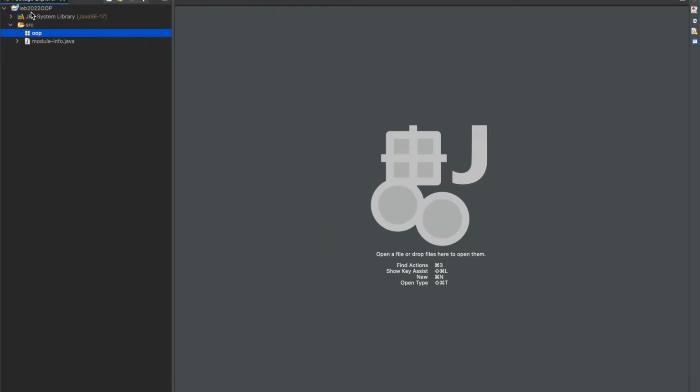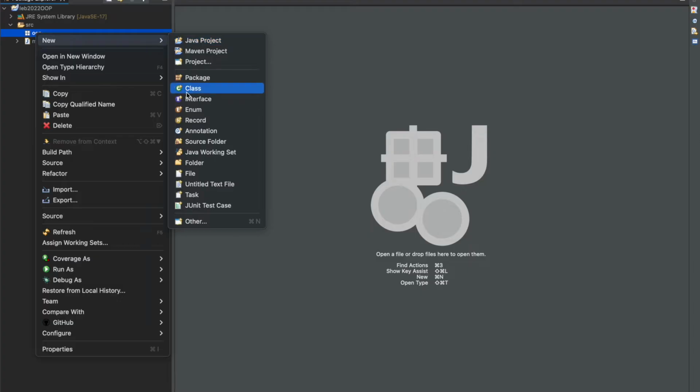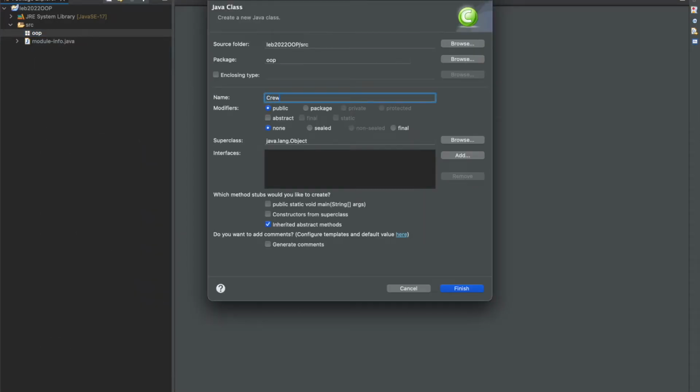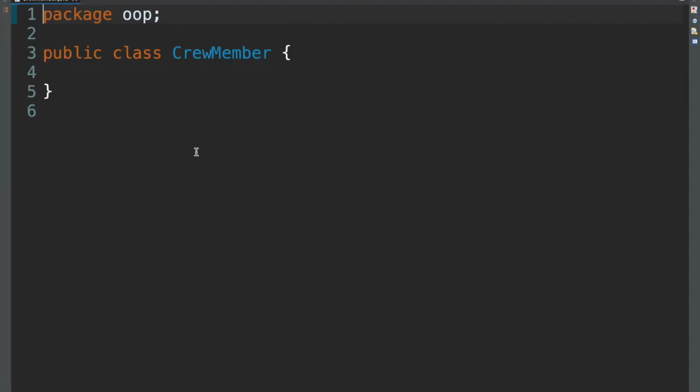So jumping to the code, I've already created my package here. I mean my project folder and my package. In here, I'll create a new class, and question 2 said call it crew member. So that's what we'll do. Crew member. I'll close that and zoom in just so you can see a little bit better.